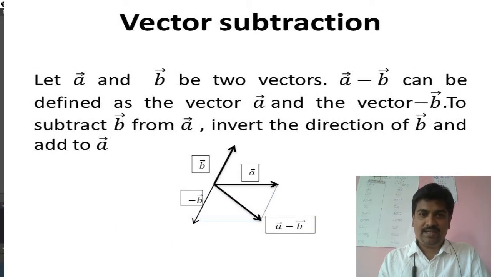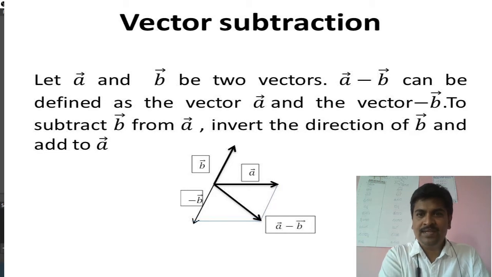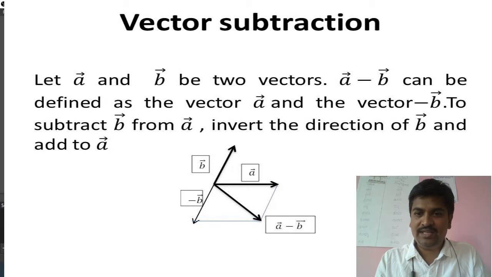Yeah, subtraction. This is a very interesting thing. Addition you can do with the parallelogram law, but for subtraction you need to have some tricks. Suppose A and B are two vectors, and I need to subtract B from A, that is A minus B. If I want to do that, it is simply adding A and the vector minus B. So instead of A minus B, what I am doing is adding A and the vector minus B.